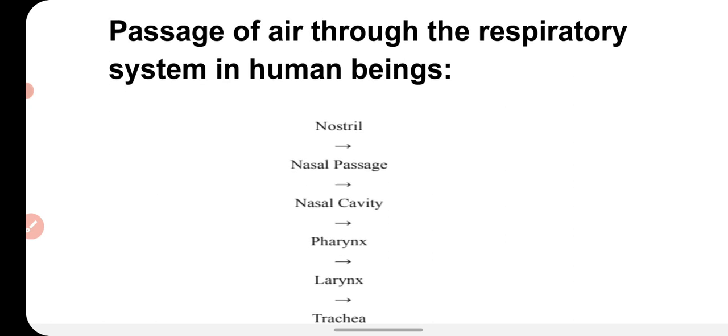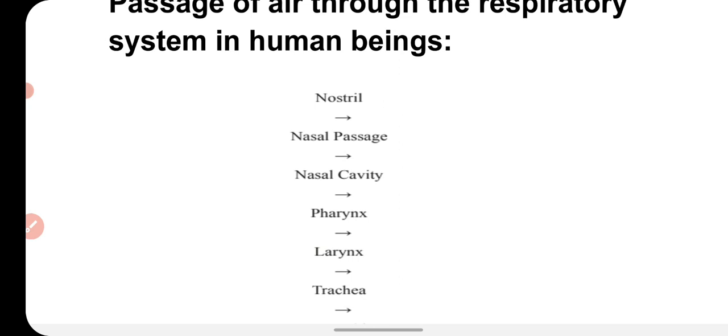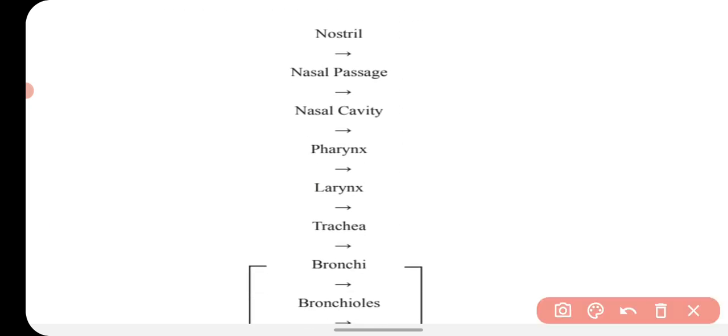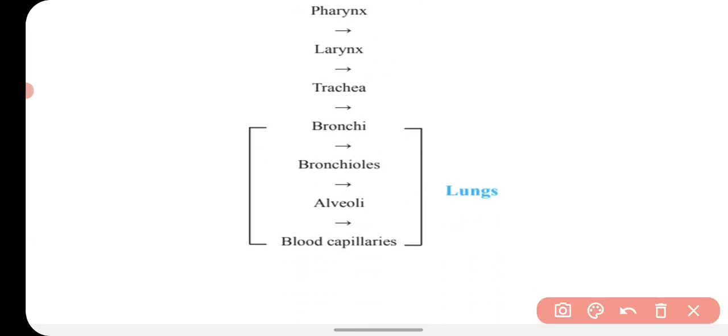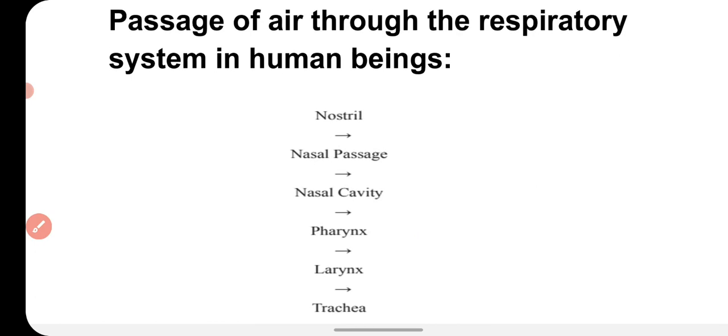Now you have to remember the passage of air through the respiratory system in human beings. The journey of air starts from the nostril, then it goes into the nasal passage, then the nasal cavity, then the pharynx, then larynx, then trachea, then bronchi, then the bronchioles, then alveoli, and from alveoli it crosses into the blood capillaries. So this is the passage of air when we inhale the oxygen.